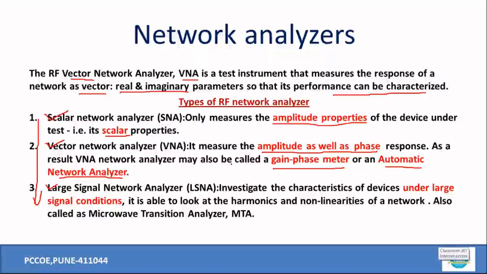For every 1 gigahertz of frequency, probably the cost is increased by 1 lakh. This is the general thumb rule as far as these devices are concerned. For example, you want to procure a 3 gigahertz VNA, it comes, let us say, for 5 lakhs. So if I want to go for a 4 gigahertz VNA, probably 1 lakh can be added over there, and that way the cost goes on increasing. So the operation is frequency dependent also for this VNA, right? We were talking about the large signal network analyzers. Now, under this particular analyzer, typically they take care of the large signals, right?